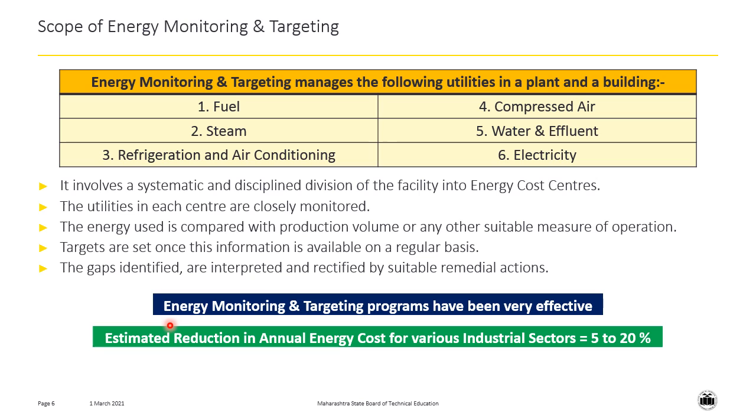Here I have included one statement that energy monitoring and targeting has been very effective. Yes, this is absolutely correct because according to studies, in any industry, energy has got the highest potential of achieving annual saving. The same thing you can see here. The estimated reduction in annual energy cost for various industrial sectors is about 5 to 20%. This can only be achieved through energy monitoring and targeting programs.